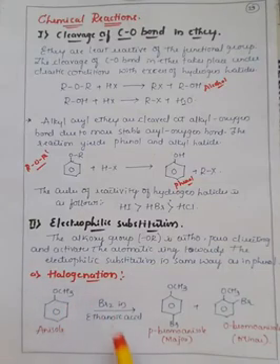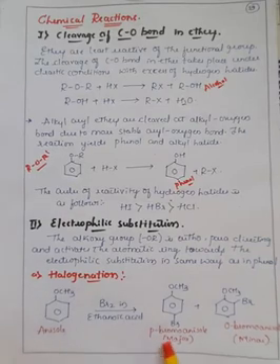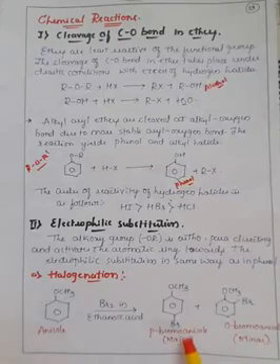You can also write chlorination. If you take Cl2, one Cl group will be bonded at the para position and one Cl group at the ortho position. Then we can say para-chloroanisole, or ortho-chloroanisole. Always remember, the major product will always be para and the minor product will always be at the ortho position.